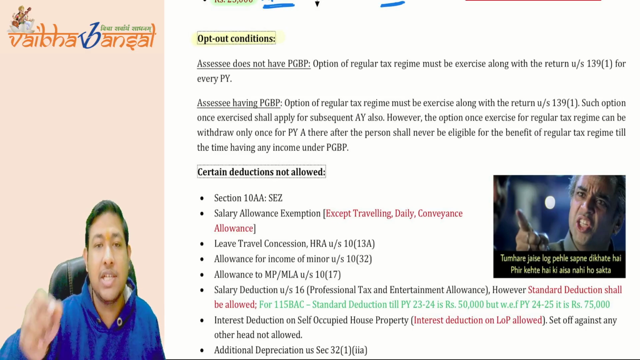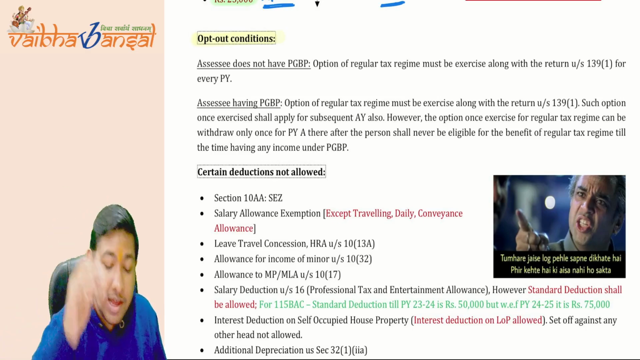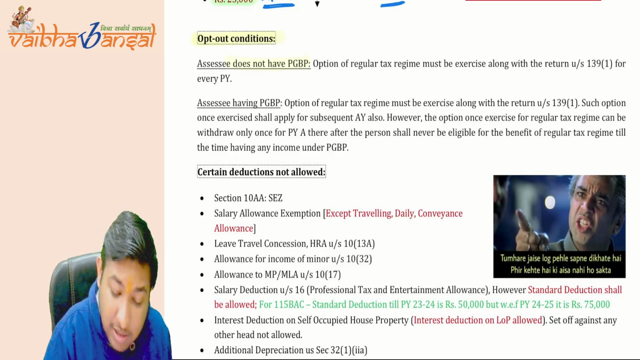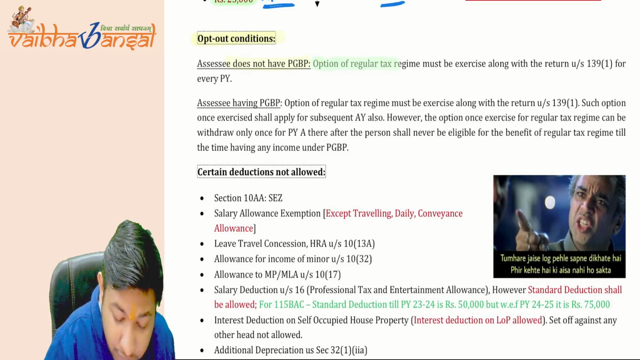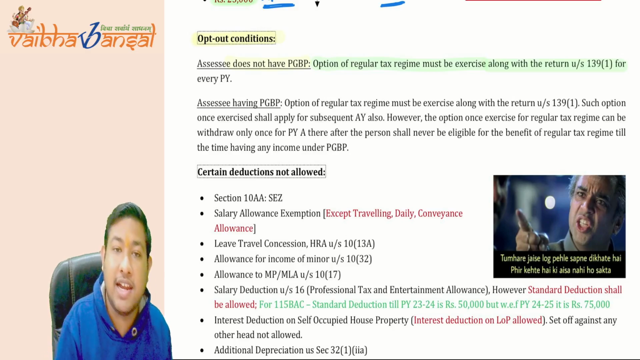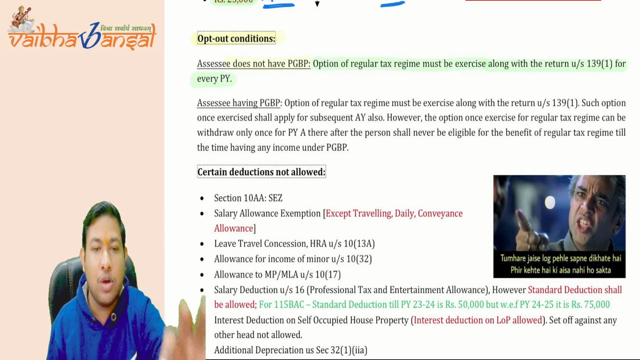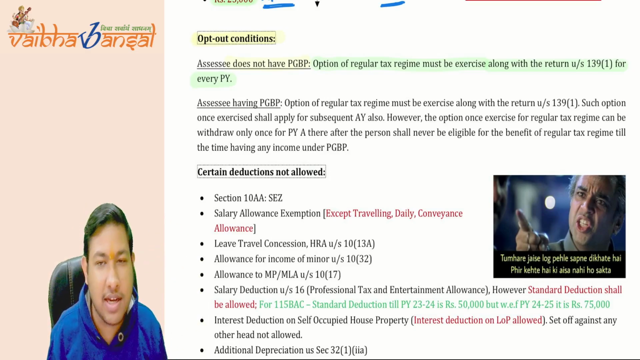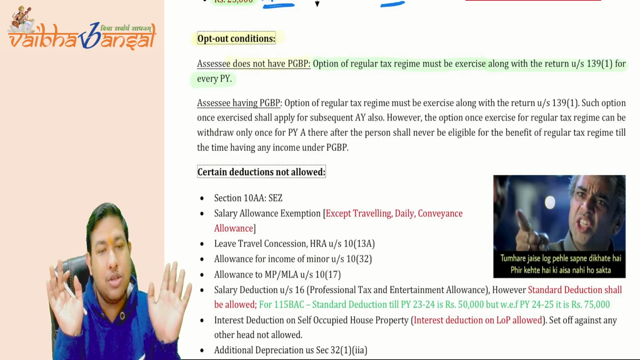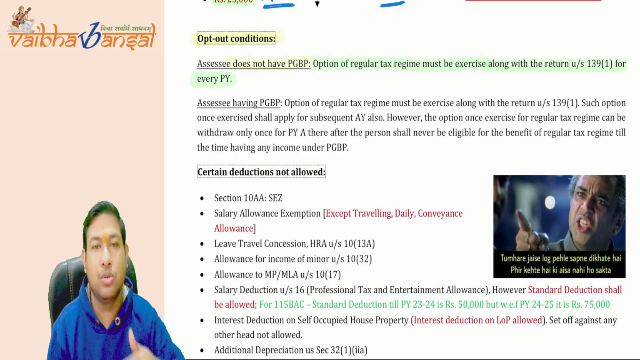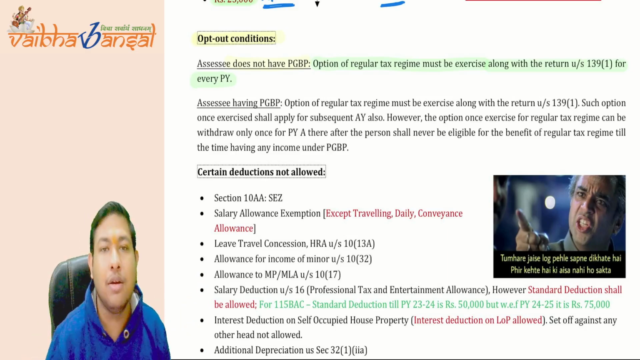This is the opt out condition for the assessees who do not have PGBP income. See, if the assessee does not have PGBP income, then what it says is, the option of regular tax regime must be exercised along with the return under section 139(1) for every previous year. For every previous year, when you are going to file the return of income, you can opt for this option every year. Every year you can switch out, or every year you can opt in of 115BAC.